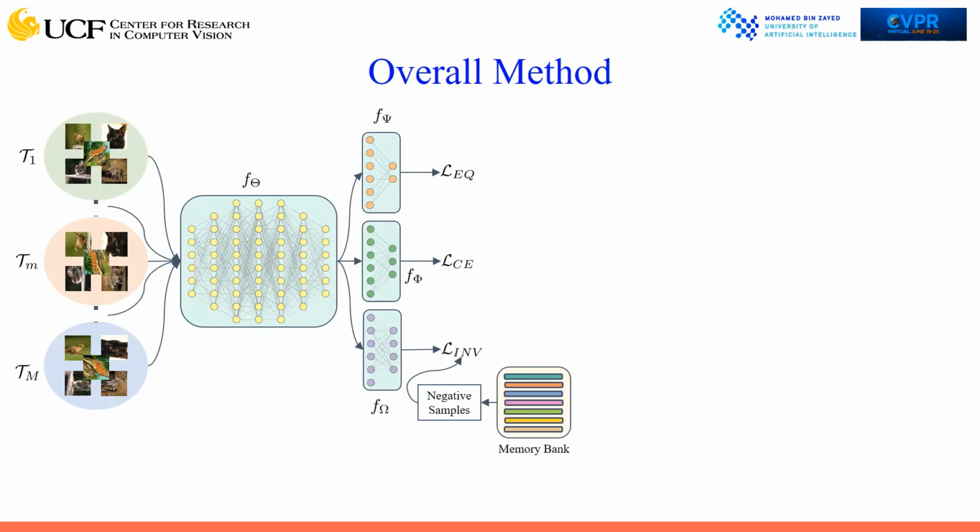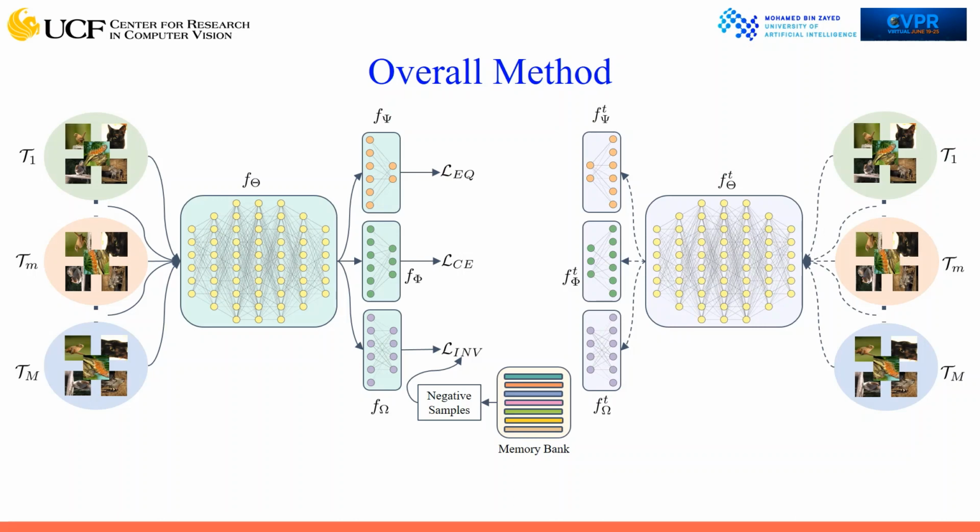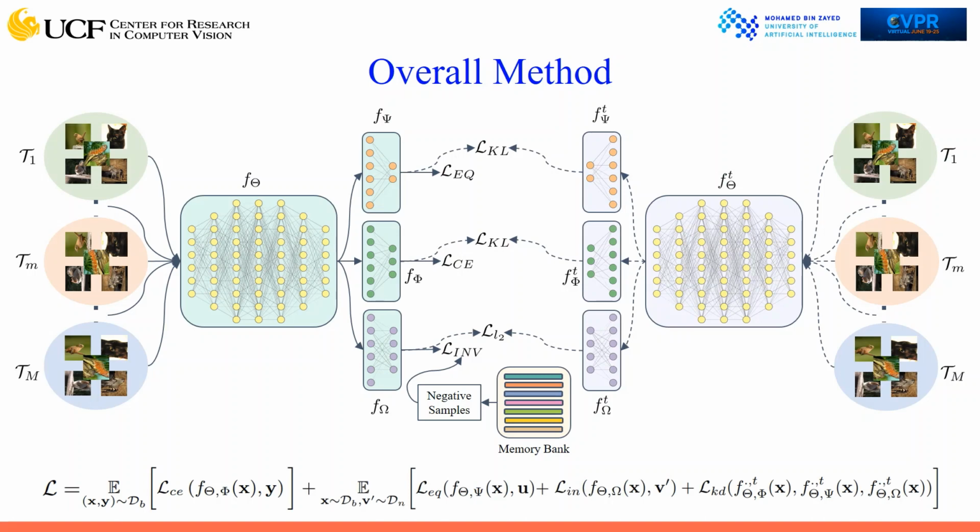Here is our overall network architecture. The neural network f theta is the base feature extractor to which we pass multiple transformed versions of the same image. Here, the three heads learn equivariant features, discriminative class boundary, and invariant features respectively. During multi-head self-distillation, we transfer knowledge between all these heads from a teacher network. The overall training objective is given below.